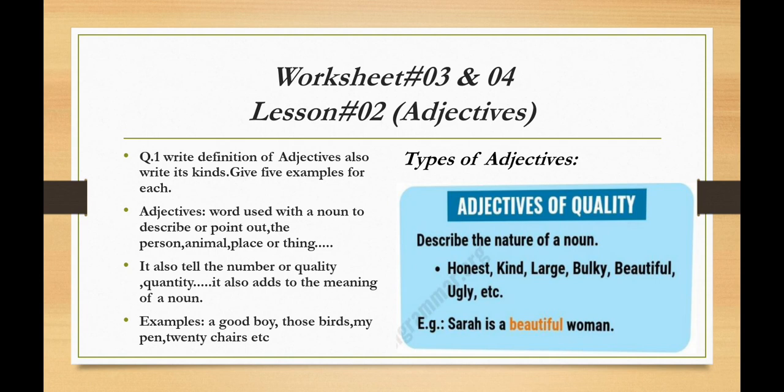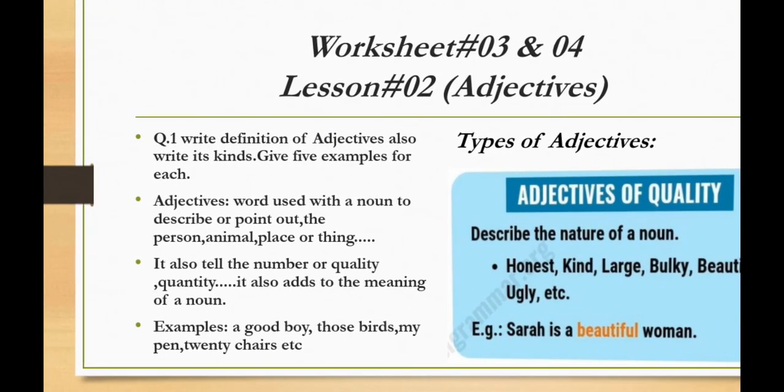Now come to question number 1. Write the definition of adjective and also its kinds. Give 5 examples for each. Okay. Adjectives are words used with a noun to describe or point out a person, place or thing. Adjectives are the words which we use to describe someone, a person, place or thing. We use them to point out that person, place and thing. So for that purpose we use adjectives.